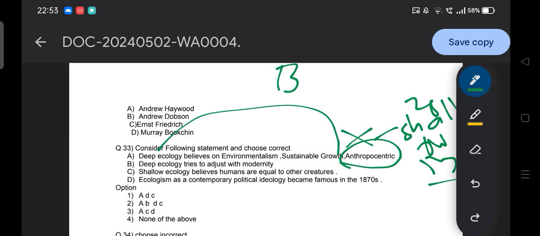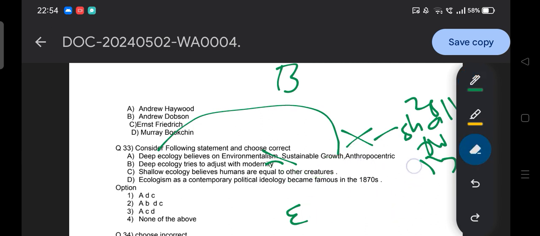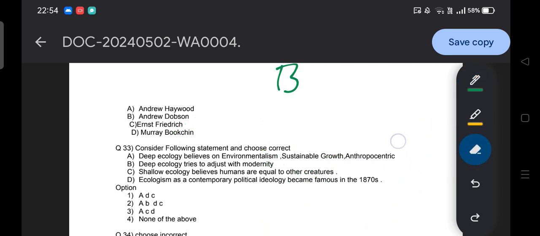Then option B, deep ecology tries to adjust with modernity. No, deep ecology totally rejects the idea of capitalism. They believe in the idea of eco-socialism. Who criticizes the idea of capitalism? Why are you not serious? It is also incorrect. Shallow ecology believes humans are equal to other creatures? No, shallow ecology believes humans are superior, above the whole planet and all creatures. Why do you make silly mistakes here? Be serious.